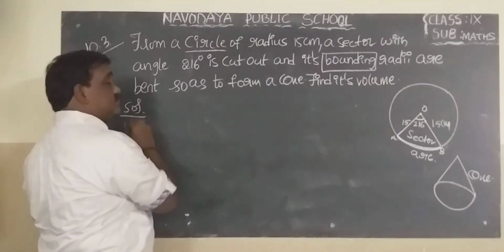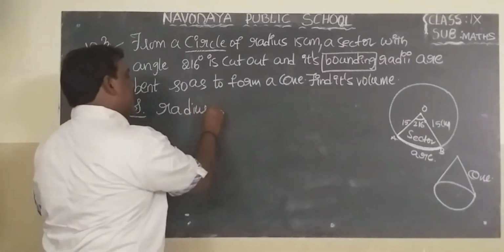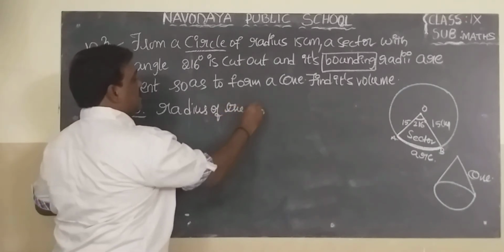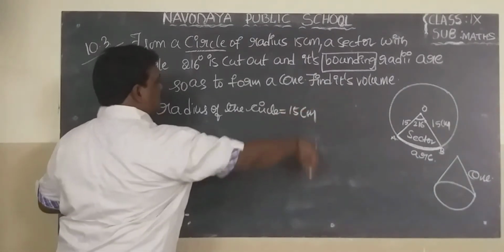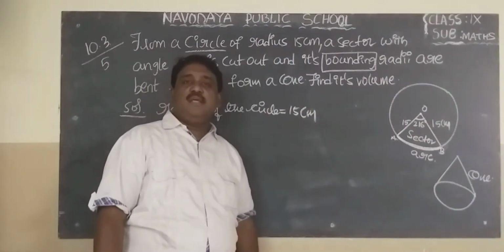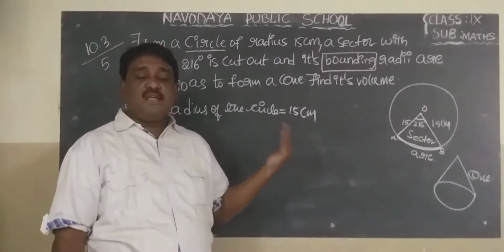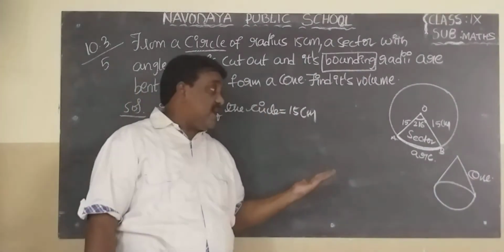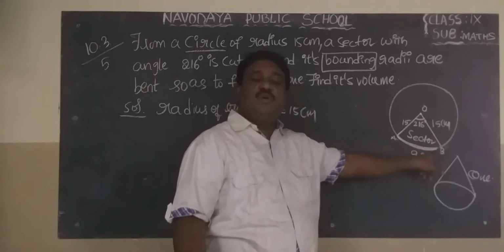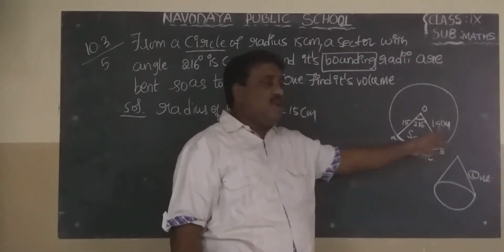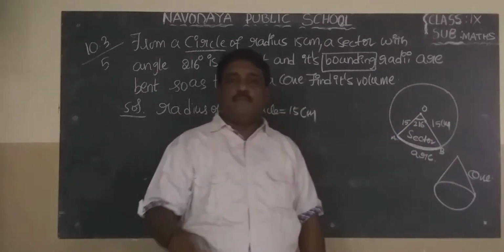Solution. First, radius of the circle equals how much? 15 centimeters. Not only the radius of the circle, it is also the radius of the sector. The radius of the sector becomes the slant height of the cone. When it comes to a cone, it becomes the slant height.